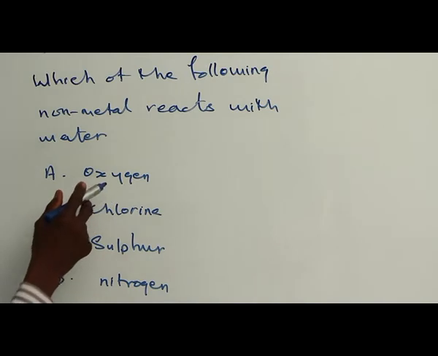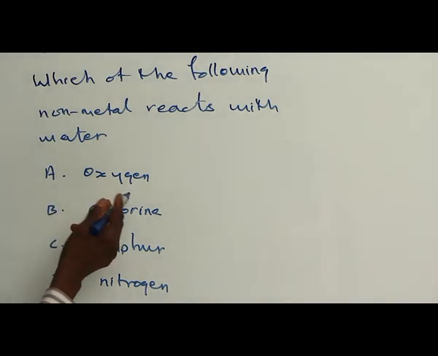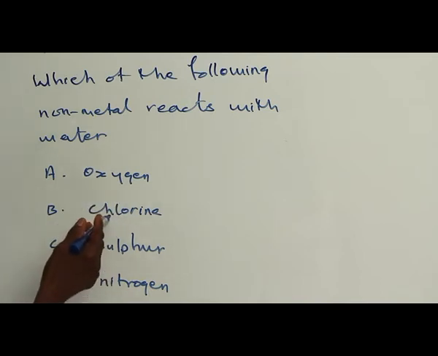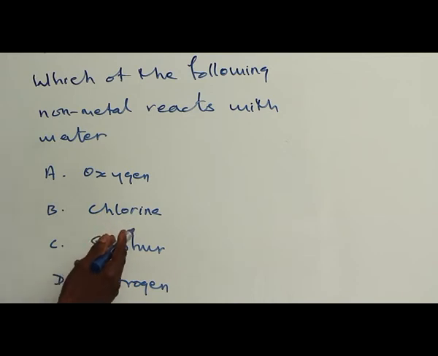A, oxygen. Oxygen does not react with water. B, chlorine. Yes, chlorine is one of the non-metals that reacts with water. Chlorine reacts with water to give rise to two acids, hypochlorous acid and hydrochloric acid.